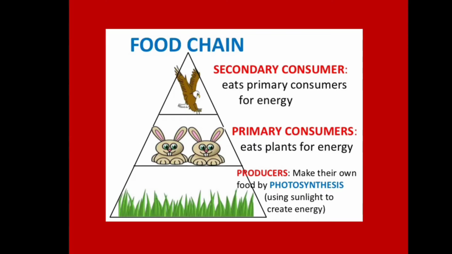Then here are primary consumers, which are rabbits, because rabbits eat plants for getting energy. So rabbits are primary consumers. Then secondary consumer is eagle, because eagle eats primary consumers for energy. So eagle is the secondary consumer.